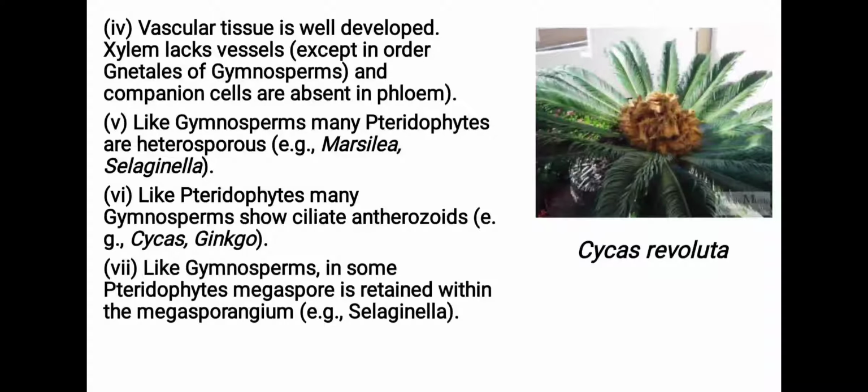You can see an image of Cycas revoluta, female plant, in the image. Like gymnosperms, in some pteridophytes, the megaspore is retained inside the megasporangium, and an example is Selaginella. And you know very well that Selaginella, due to heterospory and retention of the megaspore within the megasporangium, leads to the seed habit.